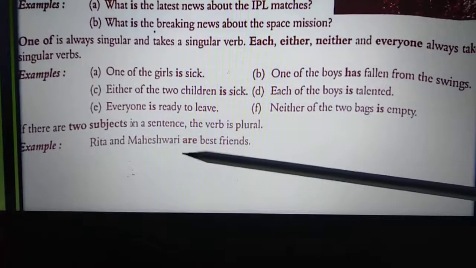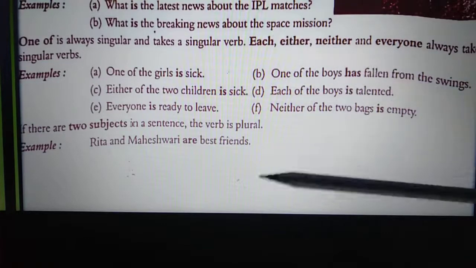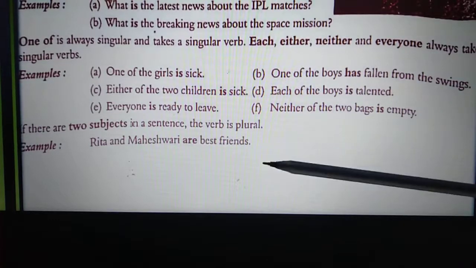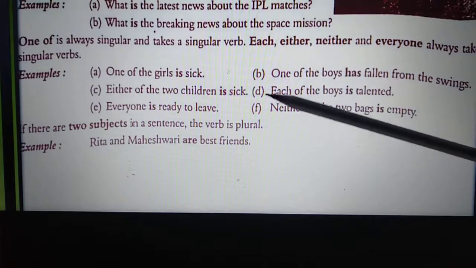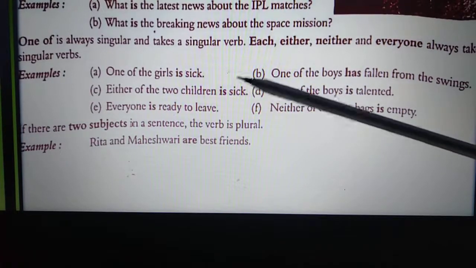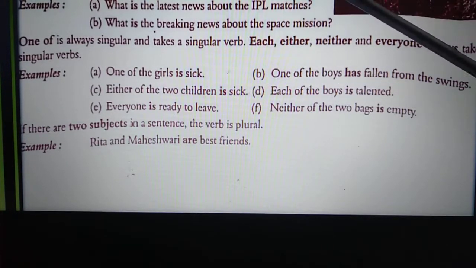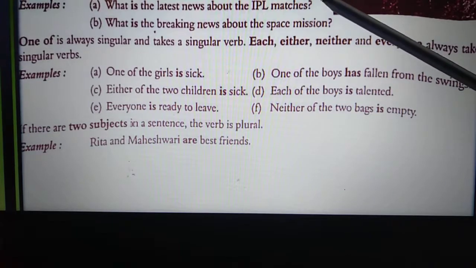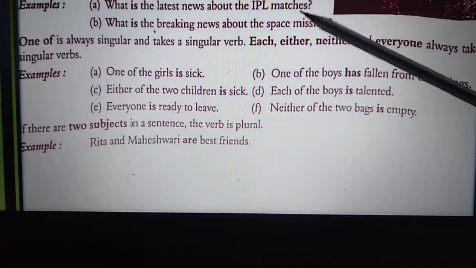So you have to remember whatever I have told you in this video. You have to remember all these things accordingly. Means you cannot use the verbs according to your thinking or what you feel like.